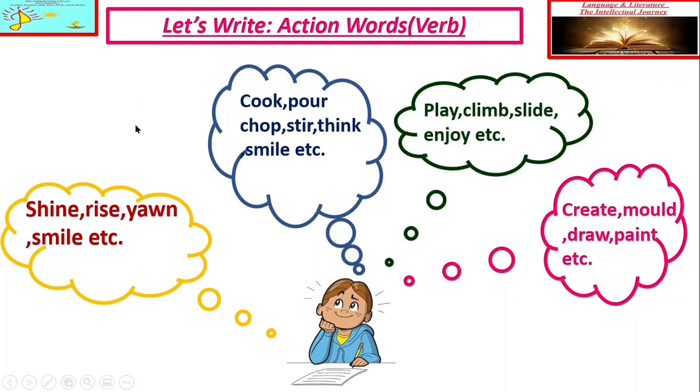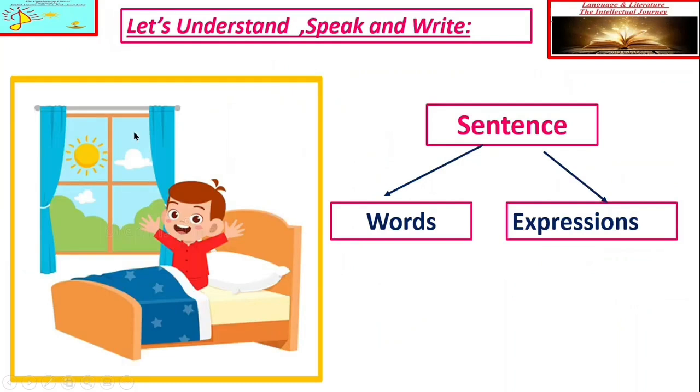So I tried to make you understand that if you want to learn the English language, you can start with this small practice. Just take some pictures, think about some nouns and some actions they are doing, and then try to speak. So let's move ahead. Sentences can easily be framed by making use of words which express. Whenever we speak in English, for different expressions there can be different words.